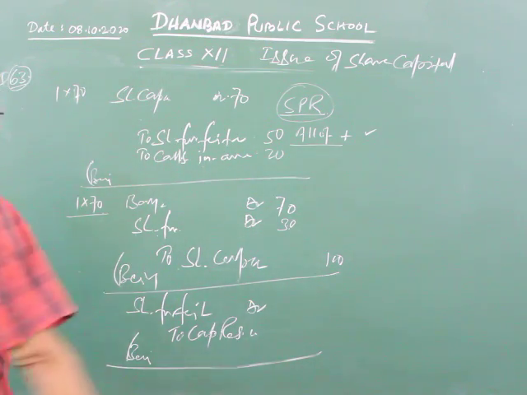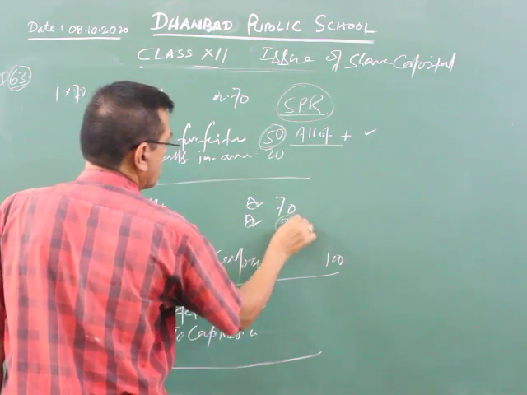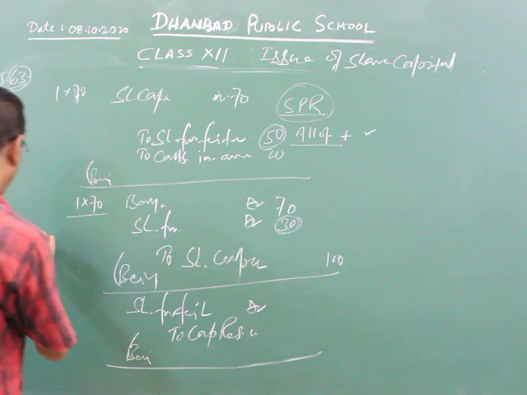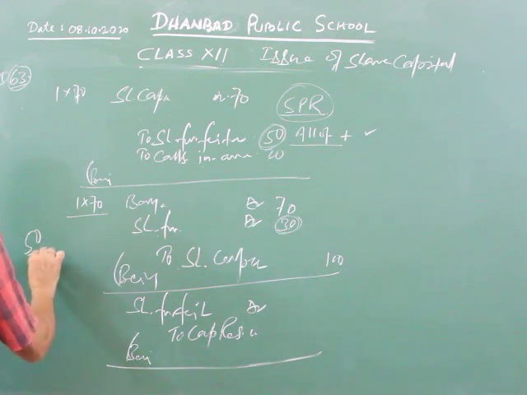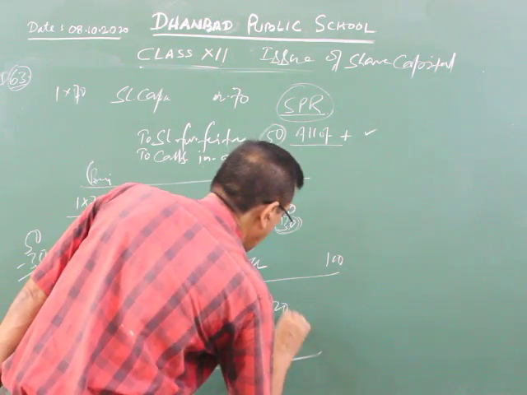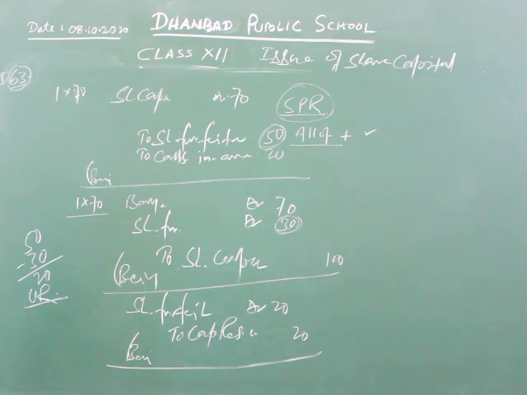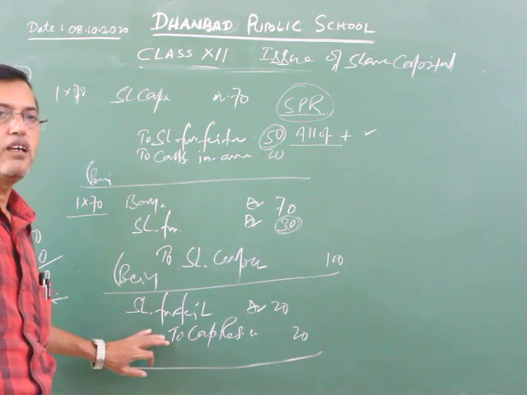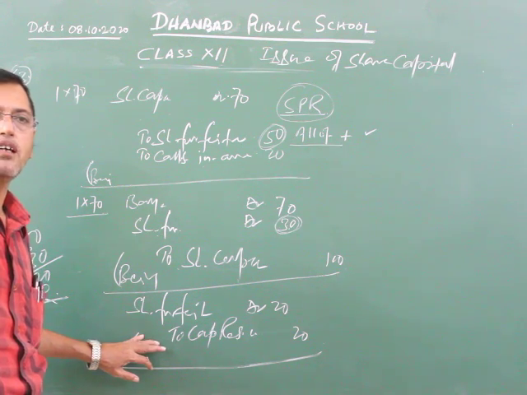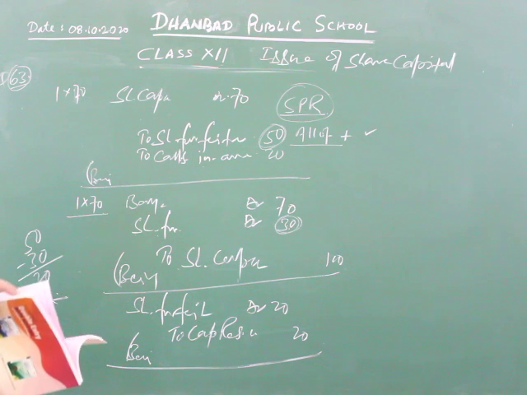And now here share forfeiture, capital profit is 50, loss is 30. So 50 is the profit, 30 is the loss. How much will we take to the capital reserve account? 20 rupees. So share forfeiture account debit to capital reserve account rupees 20. It is your capital profit. Understood this fact? This question is completed.